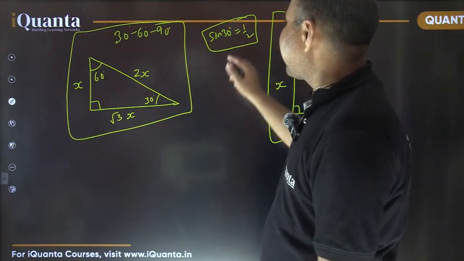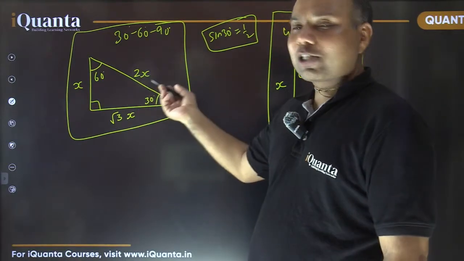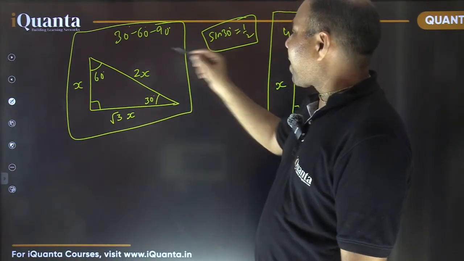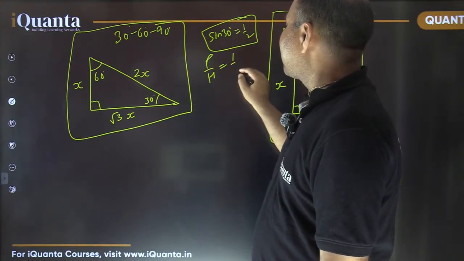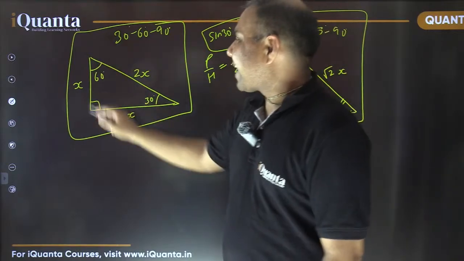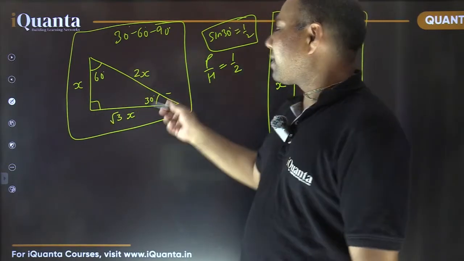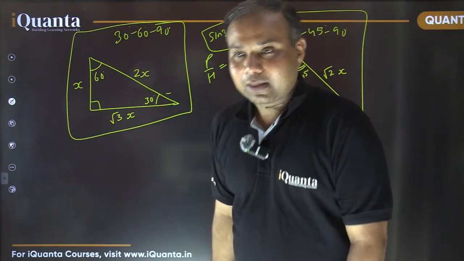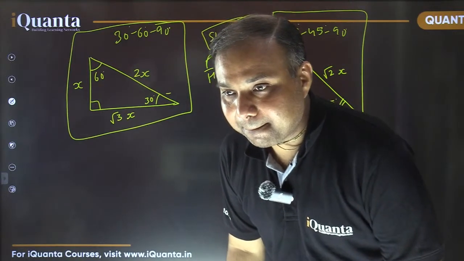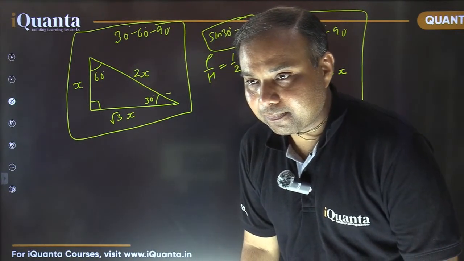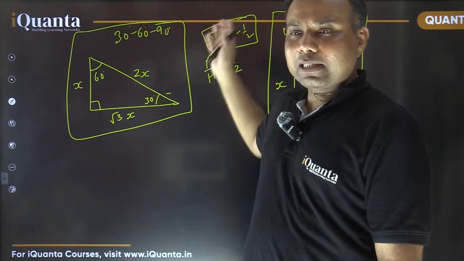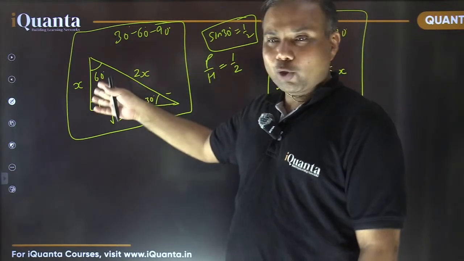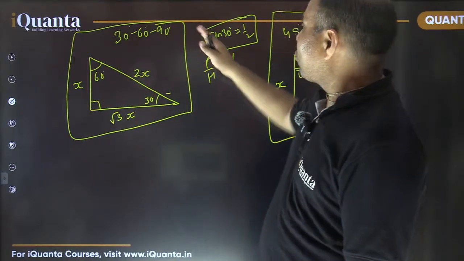Riddhima, I mentioned that using sine 30 we just recalled here. Sine 30 was perpendicular upon hypotenuse. So if perpendicular upon hypotenuse is 1 by 2, then x upon 2x will be 1 by 2 because it is sine 30. ठीक है ना? There are other ways also, but right now we had just discussed these values of angles, so I just use that only. But our purpose is to avoid this now.